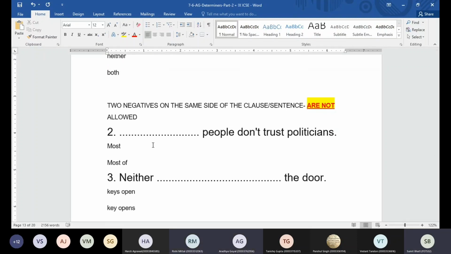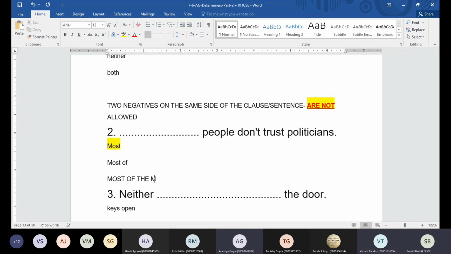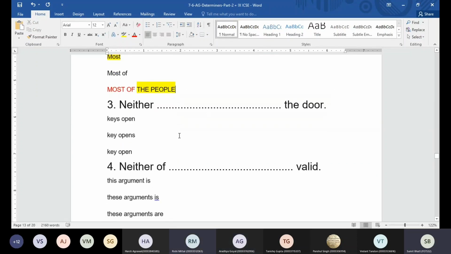Okay, dash people don't trust politicians. Most or most of? Most. Most is going to be there. If I say most of the people, okay, if the people is given, then we can say most of the people. But most of cannot be used before people if the is not given. So we are not referring to something specific.